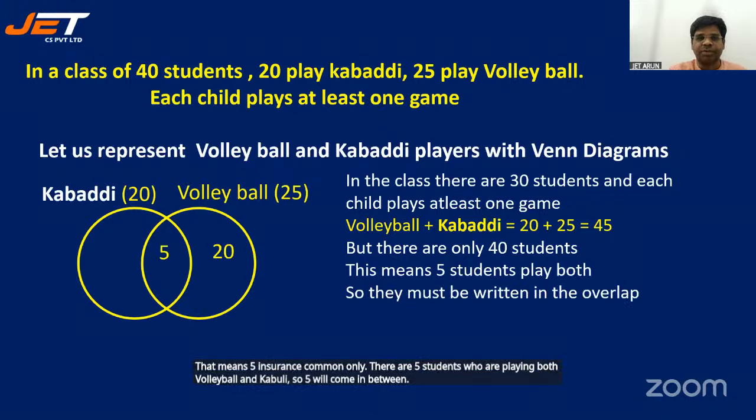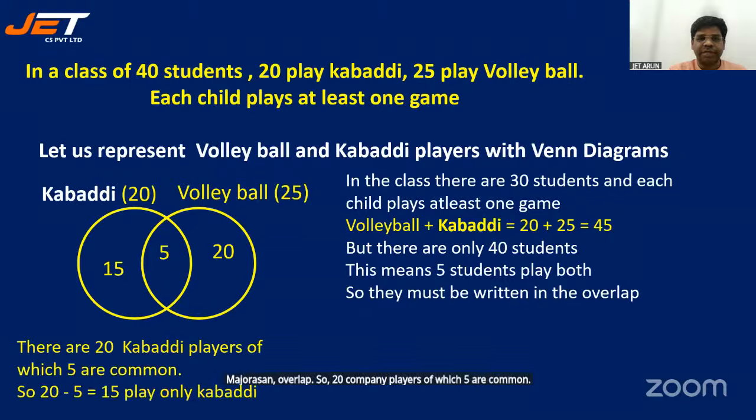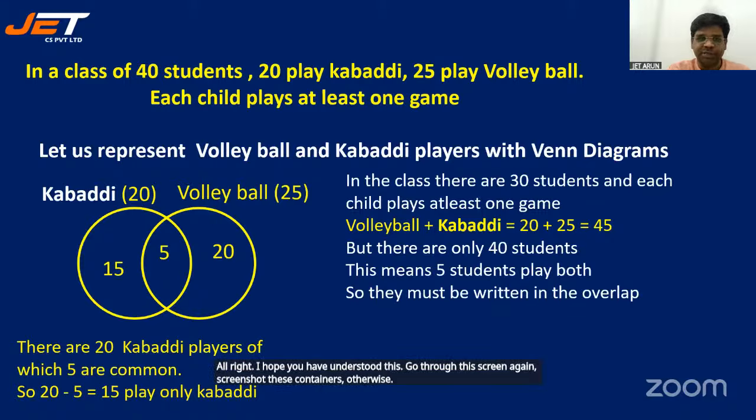I'll write it in the middle, in the overlap. So 20 kabaddi players, of which 5 are common. 20 minus 5 is 15. I'll have 15 only kabaddi players. All right. I hope you have understood this. Go through this screen again. Take a screenshot, otherwise you can look at it again after class.